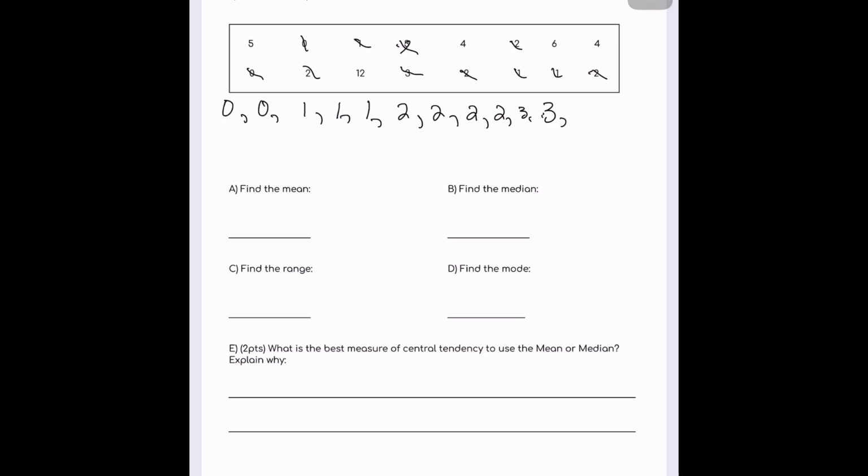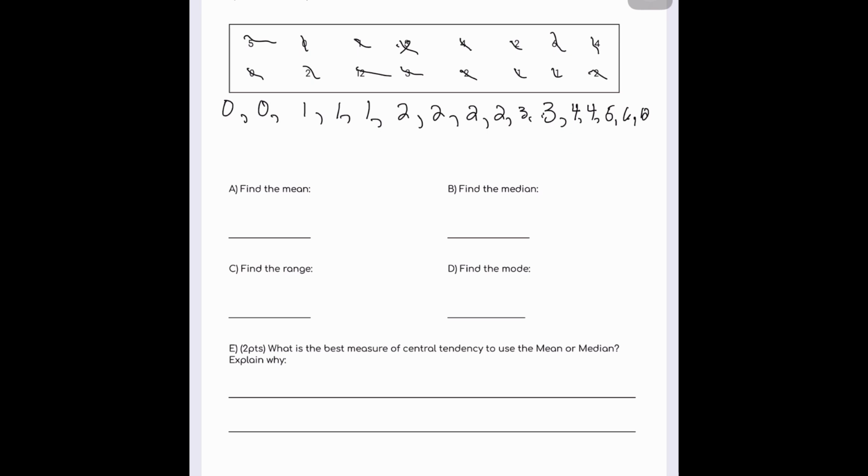There are 2 4s. One 5. I'm gonna run out of space. 1 6 and 1 12. 5, 6, and 12. Okay.